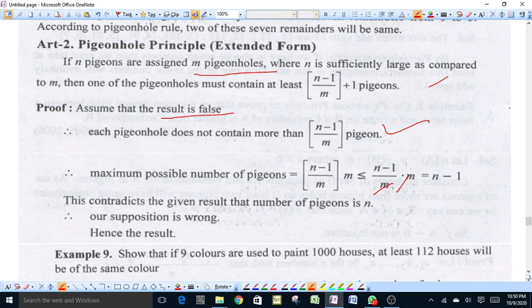But we have n pigeons, while here we assumed that the maximum possible number of pigeons comes out to be n minus 1. Therefore, this is a contradiction. We are given n pigeons, therefore our supposition is wrong. Therefore, there will be at least one pigeonhole that must contain at least floor of (n minus 1) upon m, plus 1 pigeons.